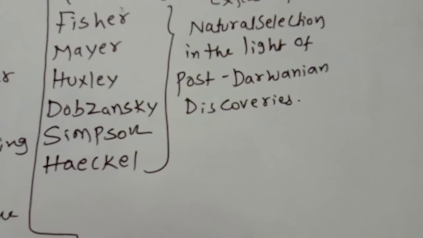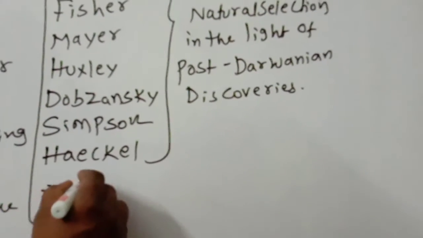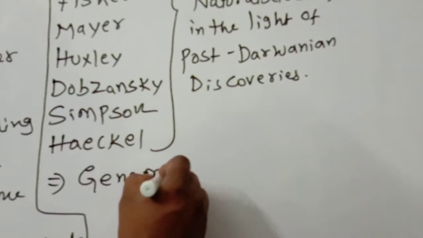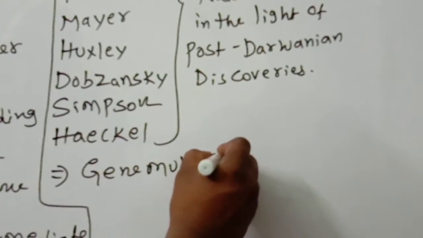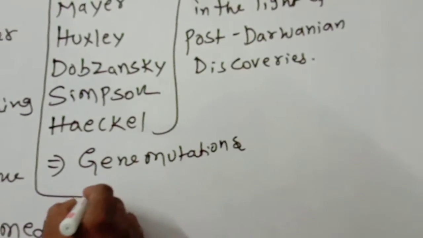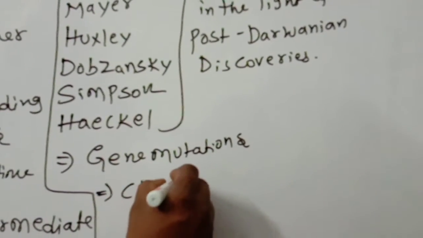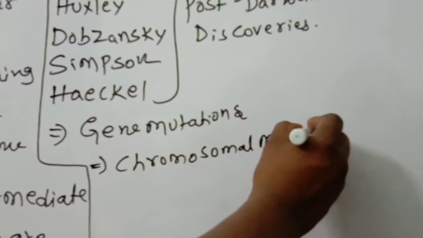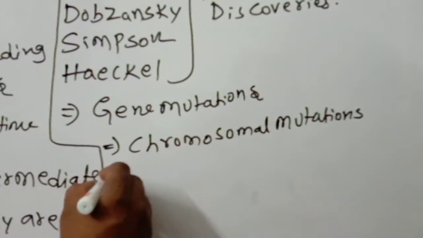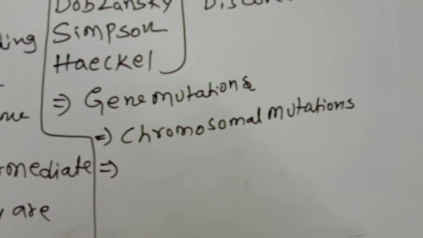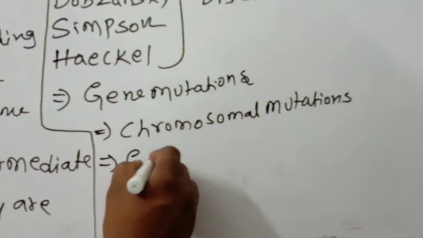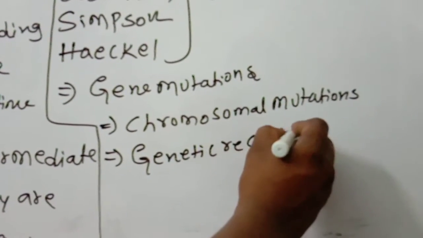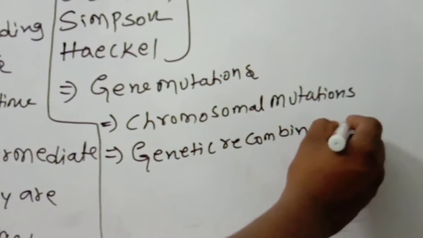Next one, according to this theory: number one, gene mutations. Number two, chromosomal mutations. This point also you should remember. Number three, genetic recombinations.